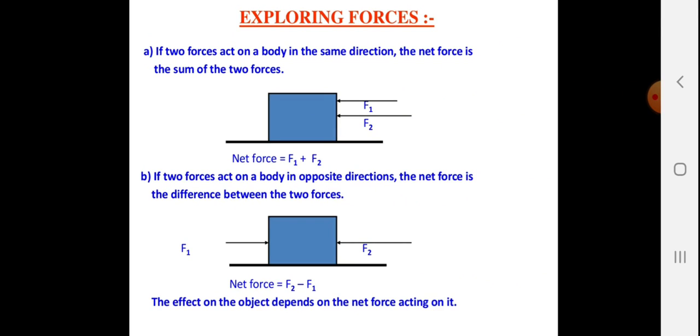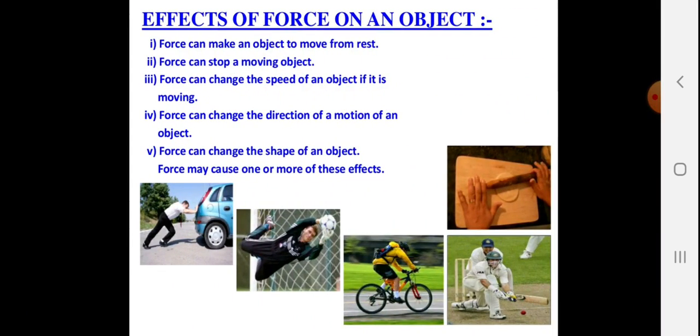Exploring the forces. If two forces act on a body in the same direction, the net force is the sum of the two forces. You can see F1 and F2 in the same direction, so F1 plus F2 is equal to the net force. If two forces act on the body in opposite directions, the net force is the difference between the two forces, F2 minus F1, because F2 is greater. So the effect on the object depends on the net force acting on it.